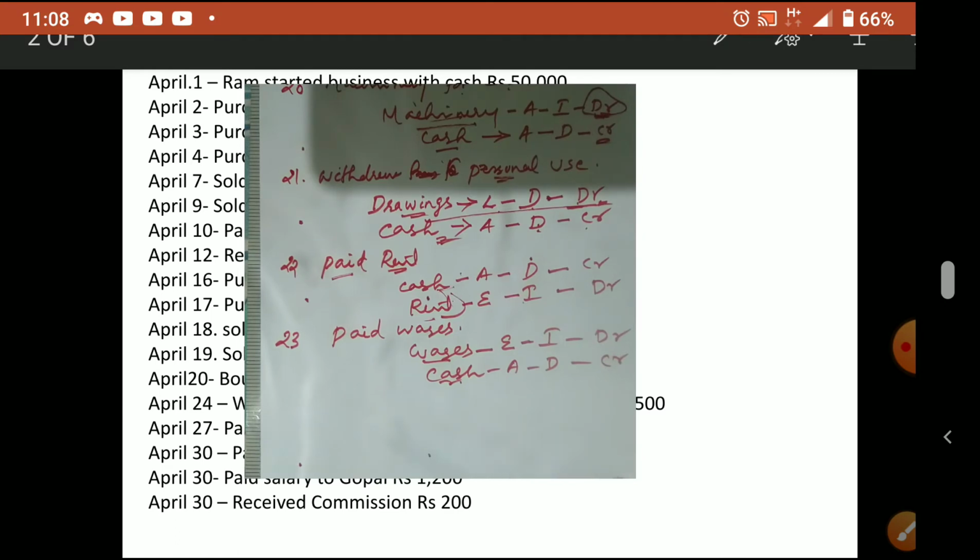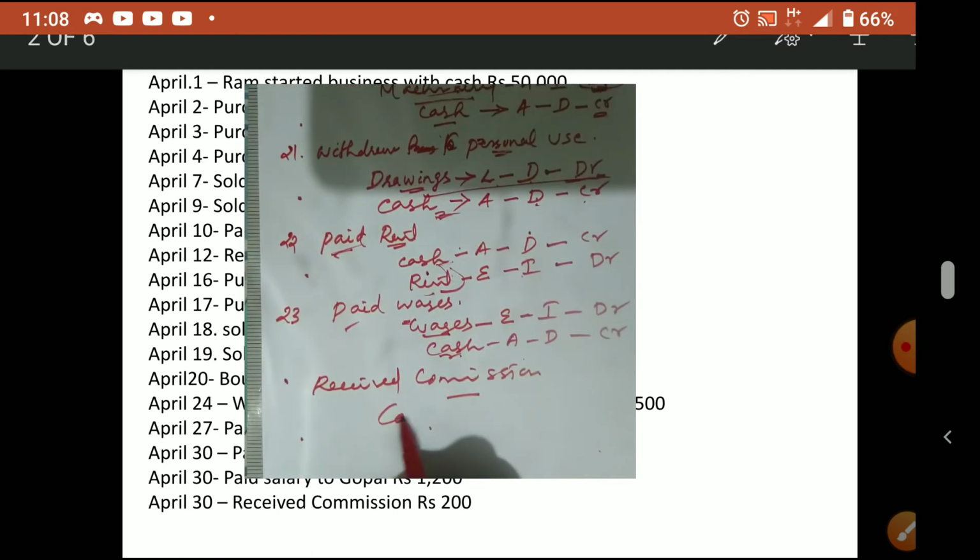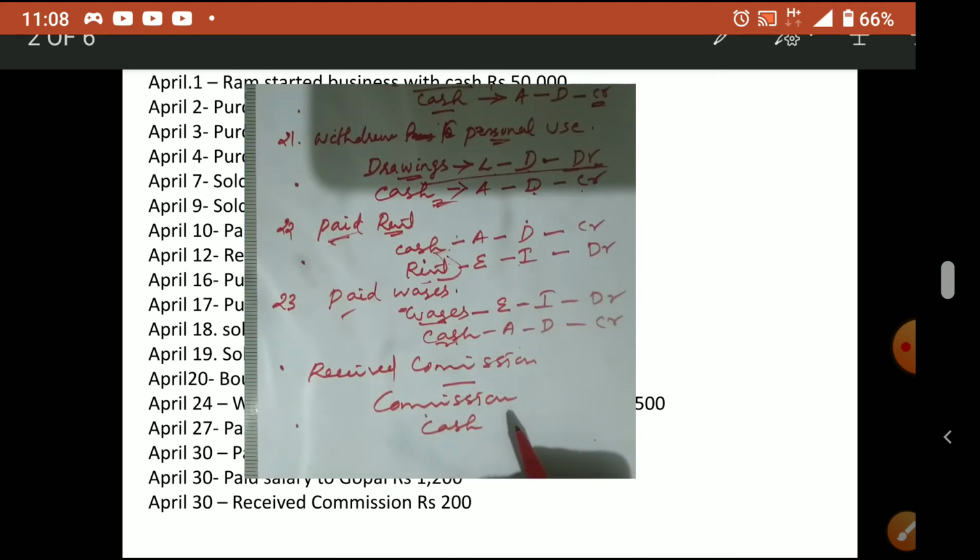Next one is salary paid. What will come? Salary account debtor to cash. Okay? Same way. Then received commission. So commission salary I am not writing here. Same way, salary account debtor to cash. Now received commission. We are receiving something. These are payments. So received commission means one aspect is what? Commission. What received? Commission received, but it is in the form of cash. So cash is another aspect.